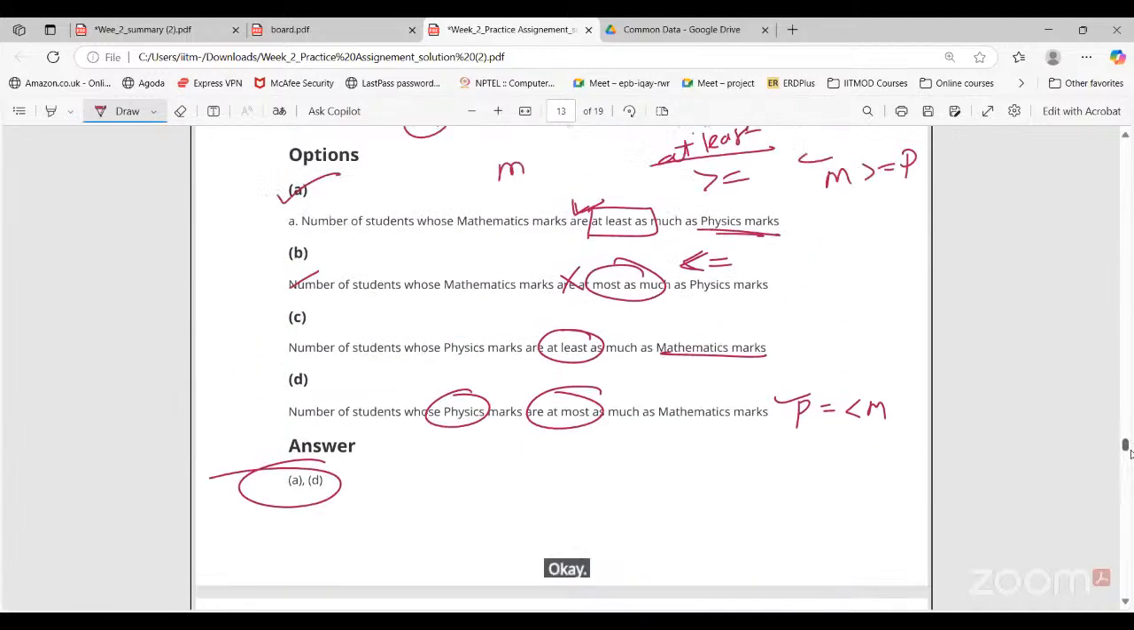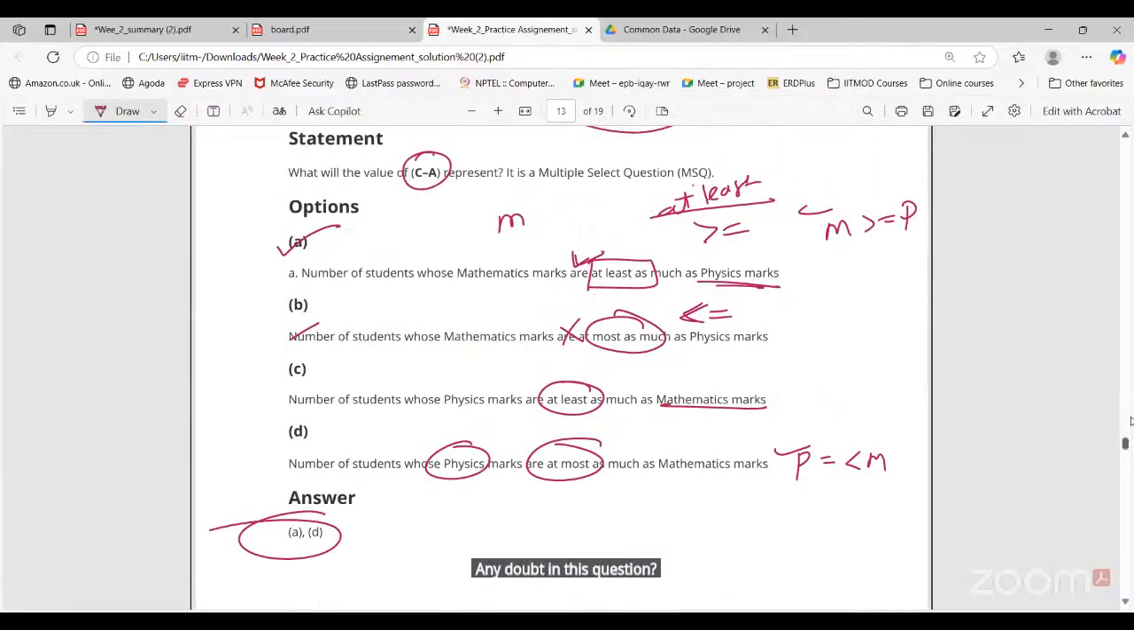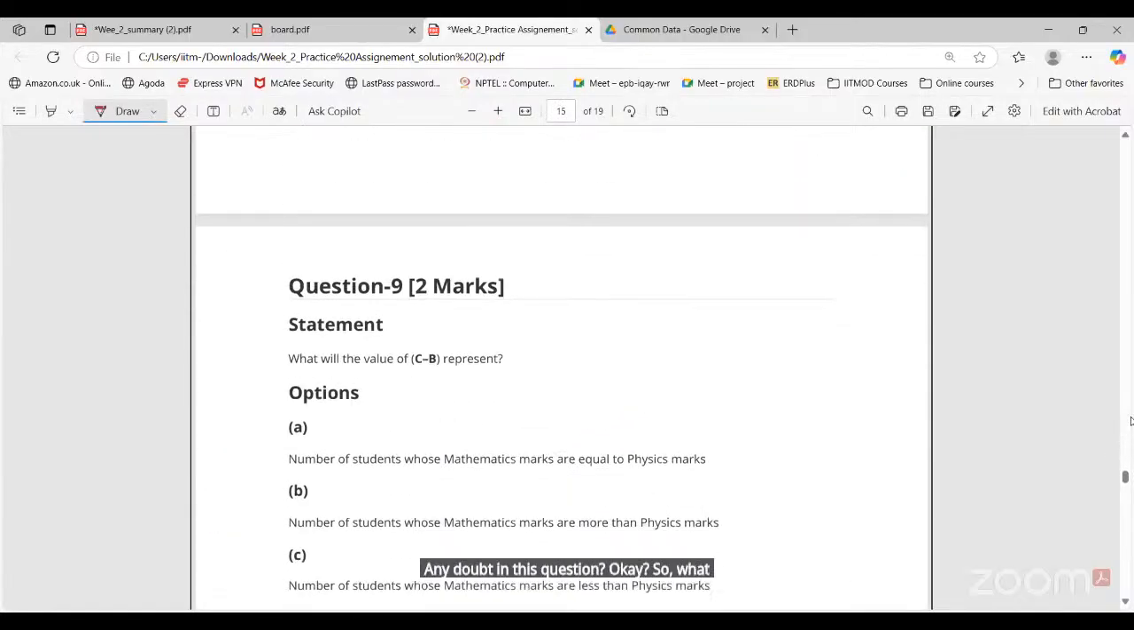Any doubt in this question? No, sir. So what is C minus B then? Tell me.